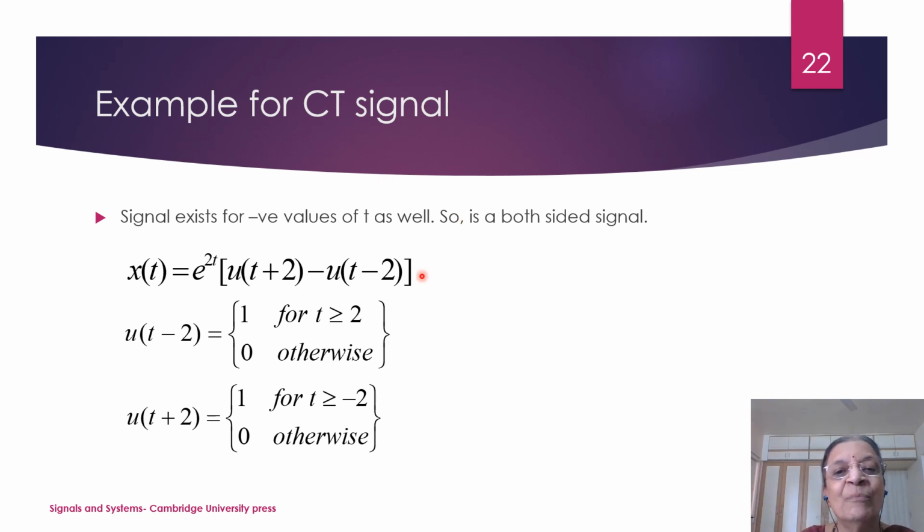So this is the example of continuous time signal. Now in this case, if you define u(t+2), it exists for all t greater than or equal to minus 2. u(t-2) exists for t greater than or equal to 2. That means the signal exists for t greater than 2. It also exists for all t greater than or equal to minus 2. So from minus 2 to plus 2 the signal is existing, that means it is a both sided signal.